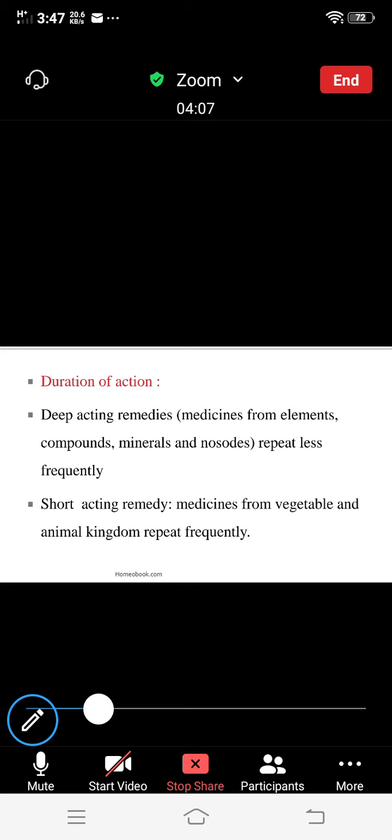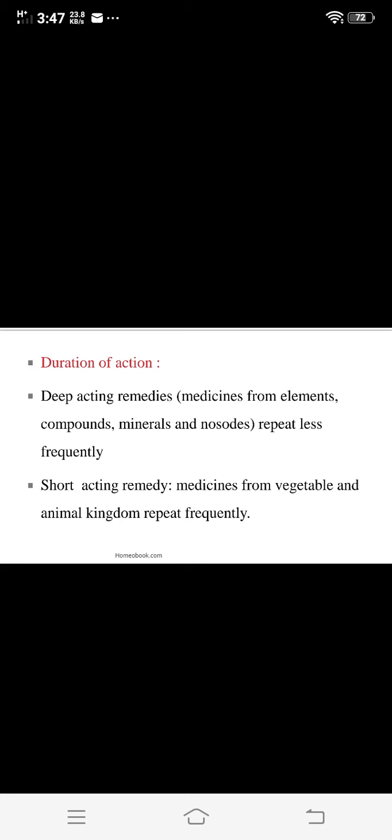Okay, so we are discussing the duration of action of a remedy, that is, the nature of the remedy regarding repetition. In this, deep acting remedies, that is medicines from elements, compounds, minerals and nosodes, repeat less frequently. And short acting remedies, that is medicines from the vegetable and animal kingdom, can be repeated frequently. We call these the short acting remedies.